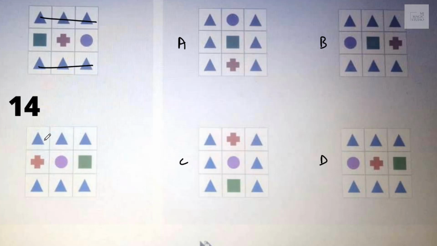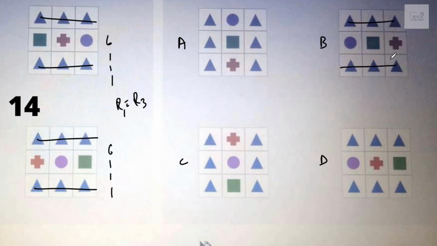Okay, row 1 and row 3 matched, and all 3 are different. We have 6, 1, 1, 1 with row 1 same as row 3. Where I have row 1 equal to row 3, it fits in. Row 1 equals row 3 with 6, 1, 1, 1.